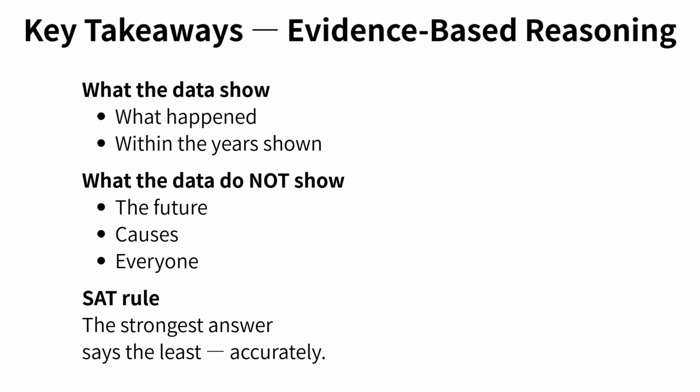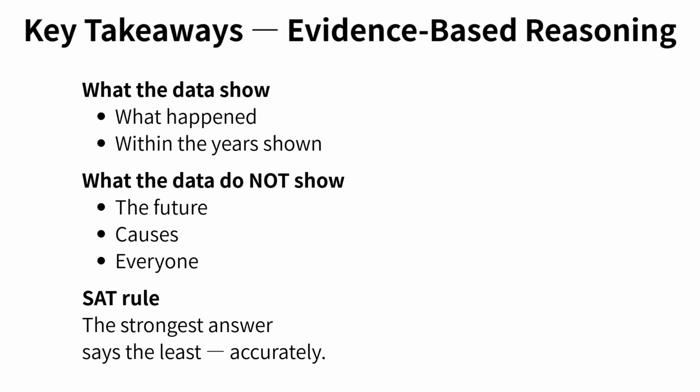First, what the data show. Data can support statements about what happened in the information you're given. In our examples, that meant describing what we could actually see: averages, trends, comparisons, and changes within the years shown. Notice something important. When an answer is truly supported, it sounds a little careful. It uses language like generally, about, or during the years shown. That's not weakness, that's precision.